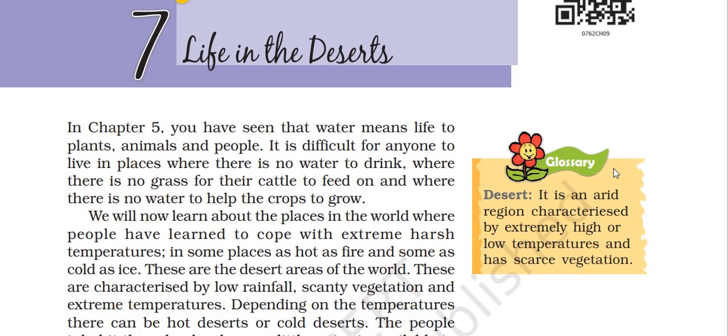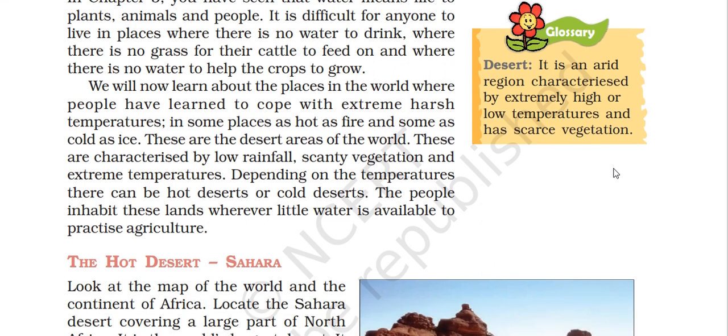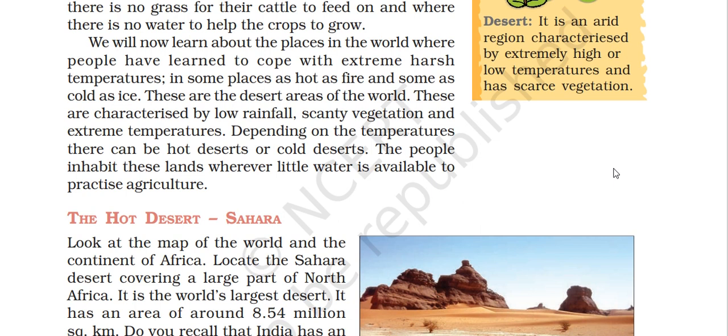Desert regions are arid regions characterized by extremely high or low temperatures and scarce vegetation. We will now learn about the places in the world where people have learned to cope with extremely harsh temperatures, some places as hot as fire and some as cold as ice. These are the desert areas of the world. These are characterized by low rainfall, scanty vegetation, and extreme temperature. Depending on the temperature, there can be hot deserts or cold deserts. People inhabit these lands wherever little water is available to practice agriculture.